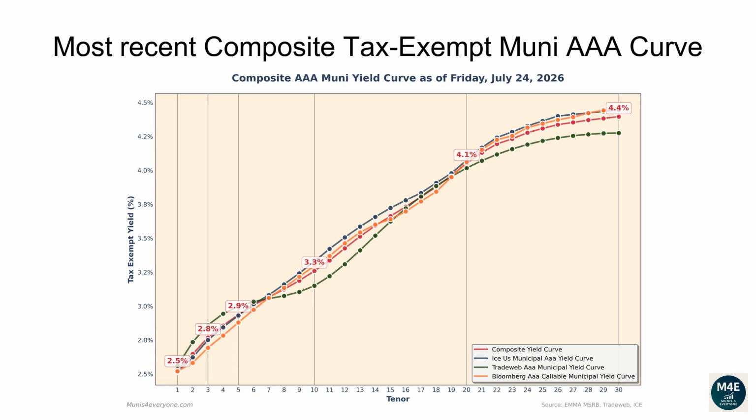The one-year composite tax-exempt yield is 2.53%. The two-year yield is 2.65%. The three-year yield is 2.77%. The five-year yield is 2.94%. The 10-year yield is 3.26%. The 20-year yield is 4.05%. The 30-year yield is 4.4%.